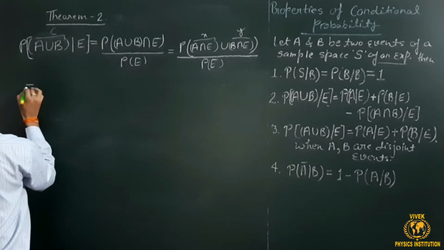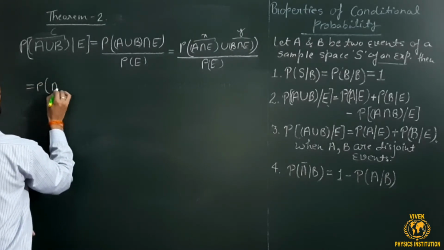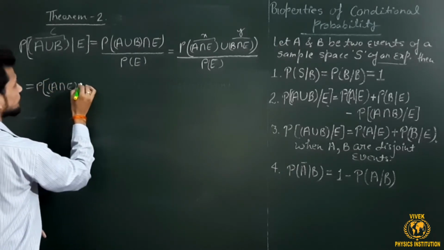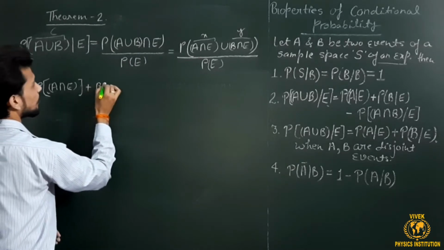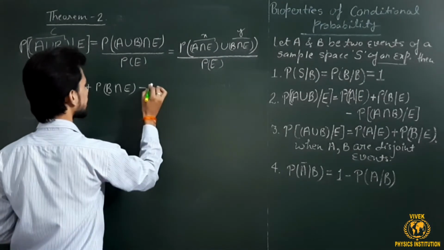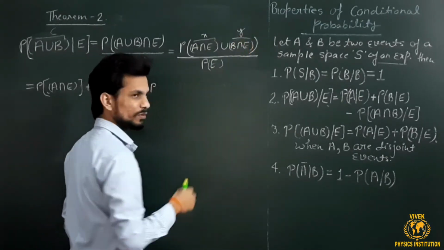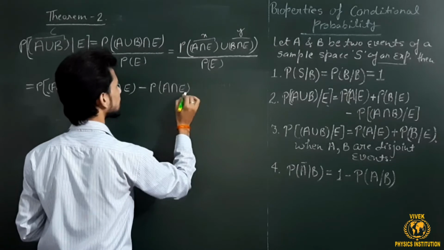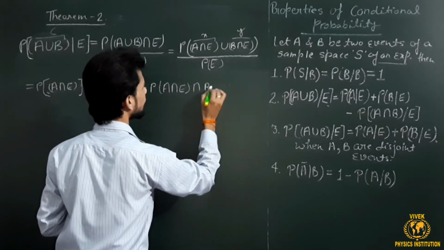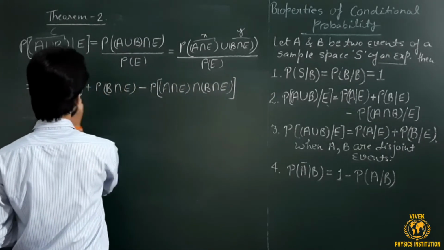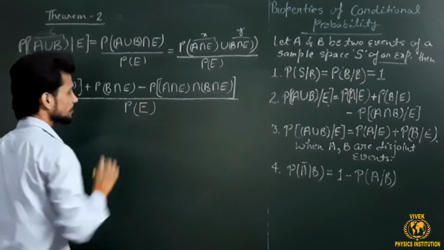So here this one is P of A intersection E, okay, and plus P of B intersection E, right, and minus P of what? This common to the next one. So this one is P of A intersection E intersection another side, which is B intersection E, okay, and the complete thing is going to be divided by P of E here, okay.